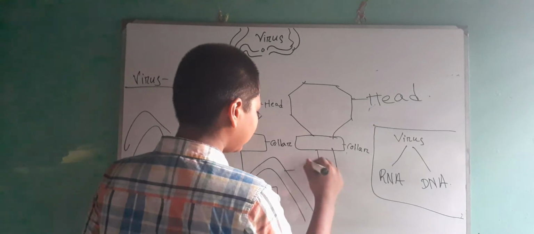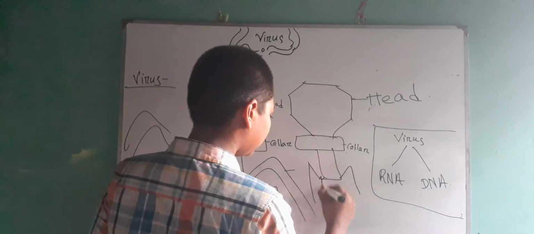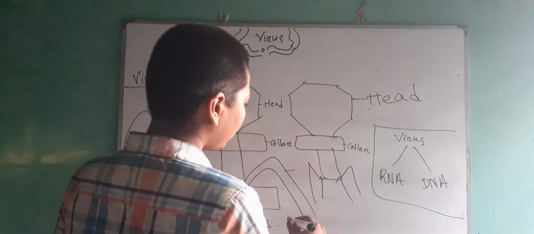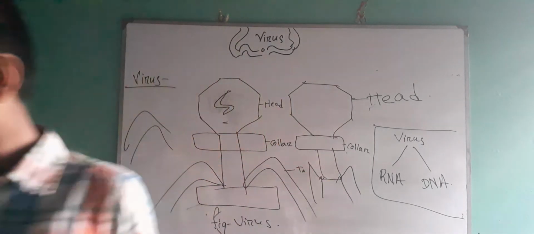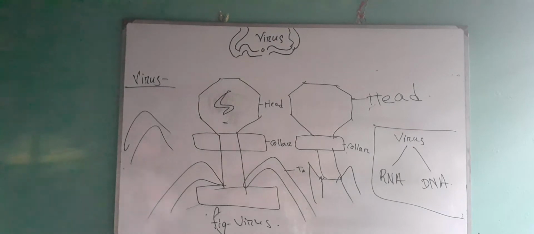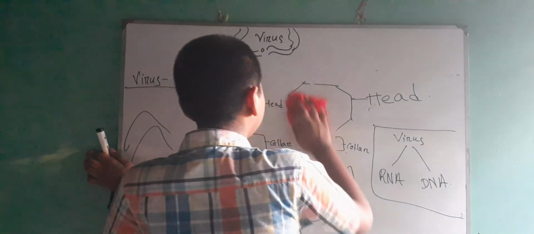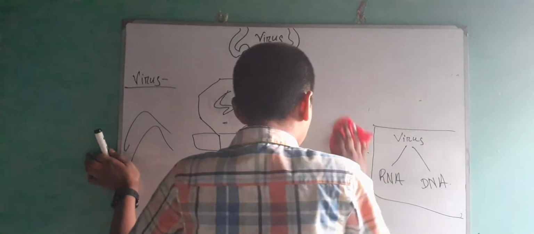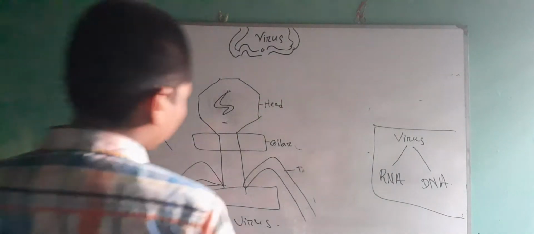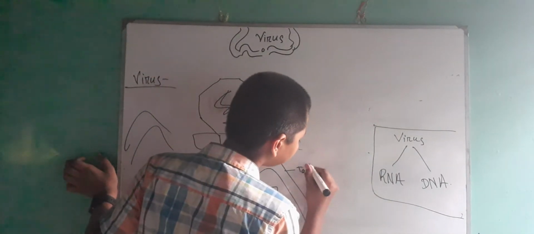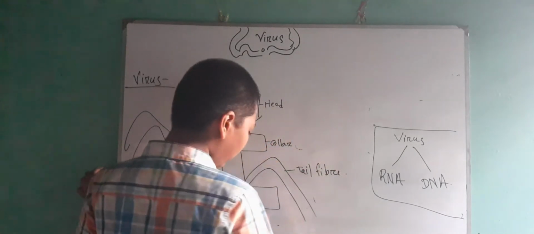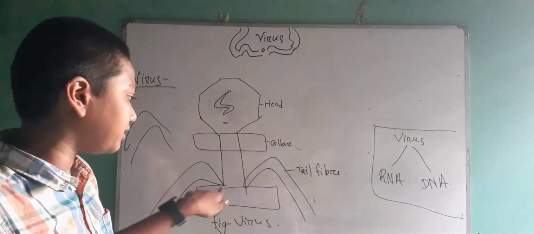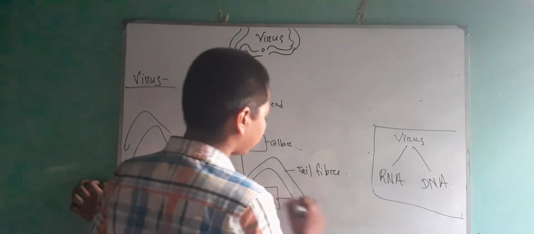This part is called sheath fiber. Now at the bottom, you can see that it is the main part, the tail fiber. So this is called tail.